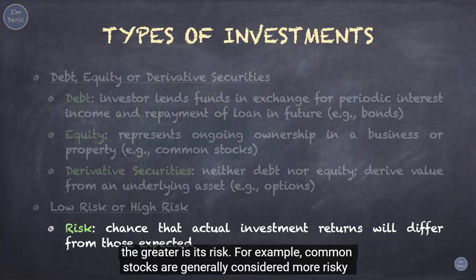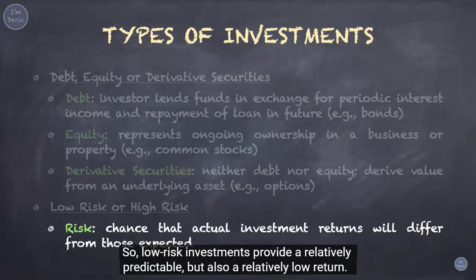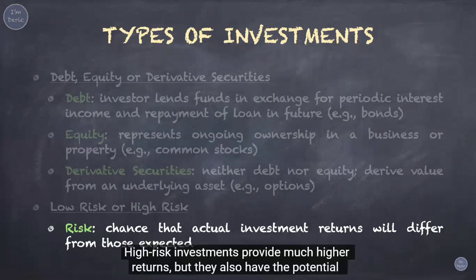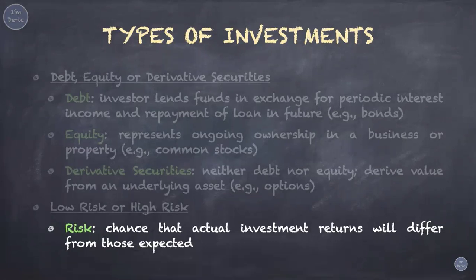For example, common stocks are generally considered more risky than bonds, because the range of the highest and the lowest returns of stocks is wider. So, low-risk investments provide a relatively predictable, but also a relatively low return. High-risk investments provide much higher returns, but they also have the potential for much larger losses. That's why we say, high risk, high return, low risk, low return.